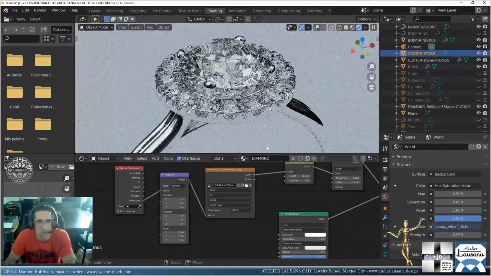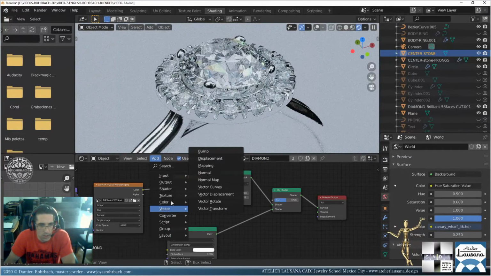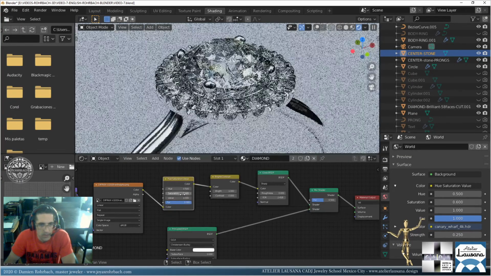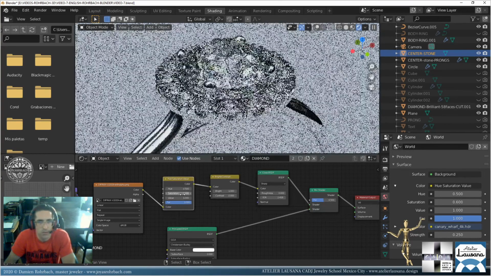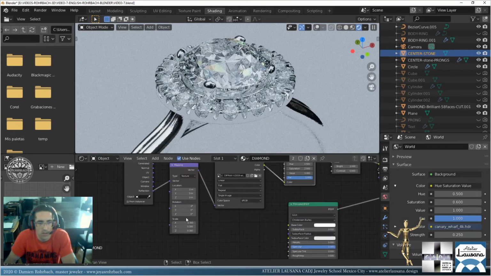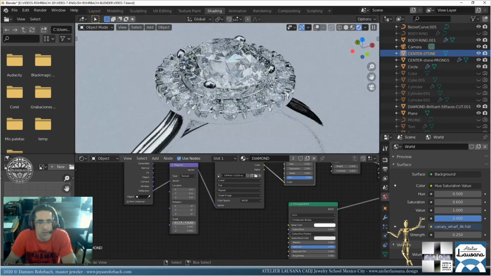Bring this one here. I can also tweak the saturation on the dispersion. Let's make 1.5 or even 2. Okay, there. Let's go maybe even smaller here. 0.2 or bigger.